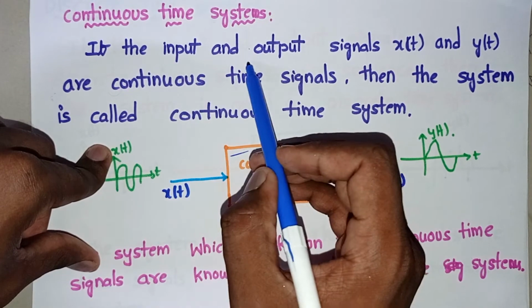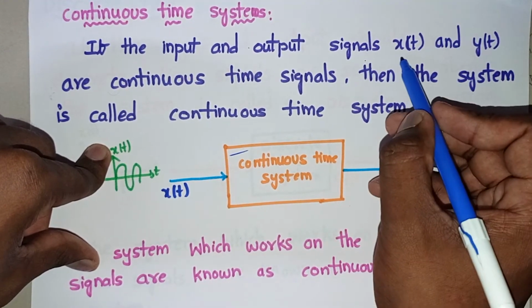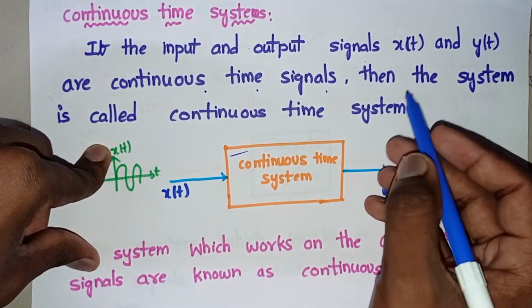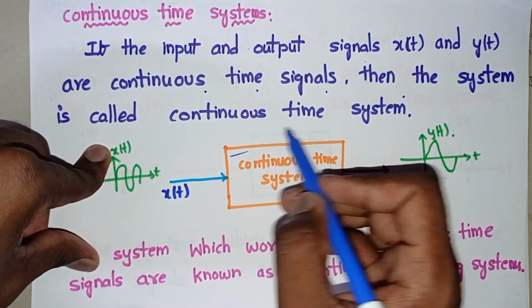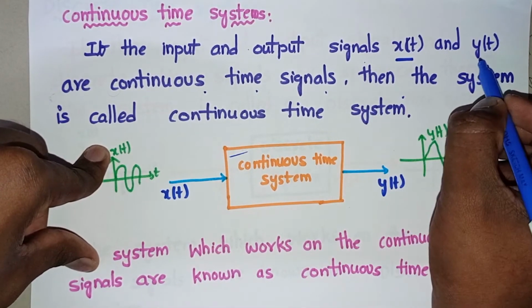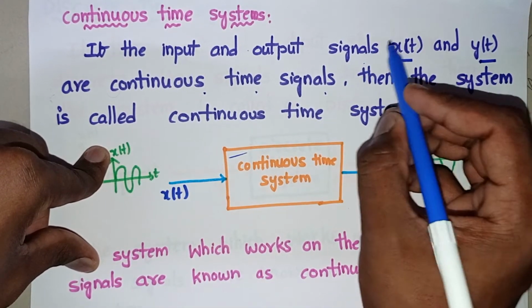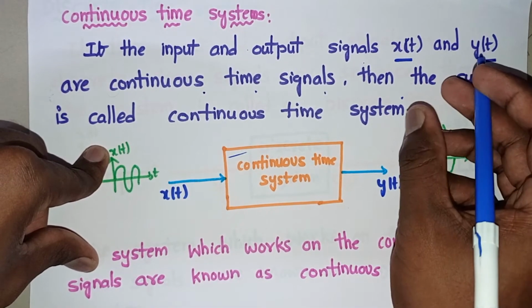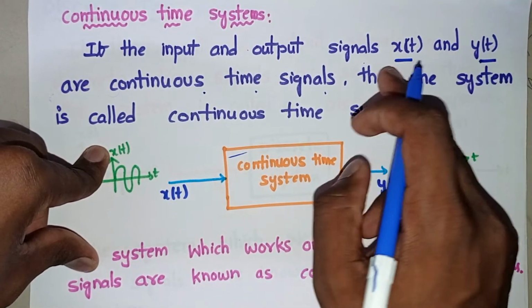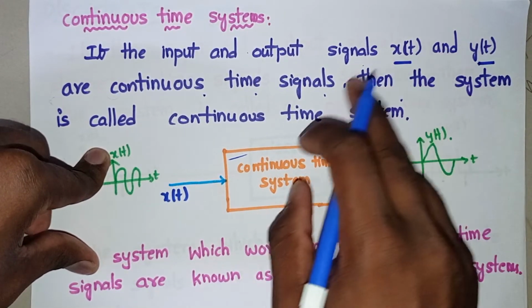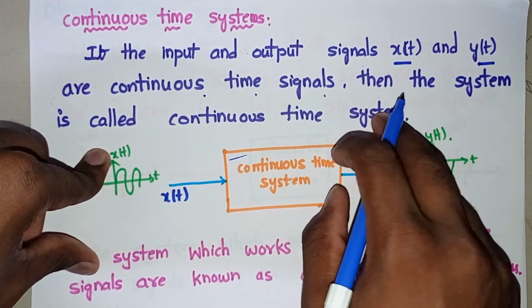If the input and output signals, let x of t and y of t, are continuous time signals, then the system is called a continuous time system. Here consider x of t is input and y of t is output. If the input x of t and output y of t are continuous time signals, then the system is called a continuous time system.